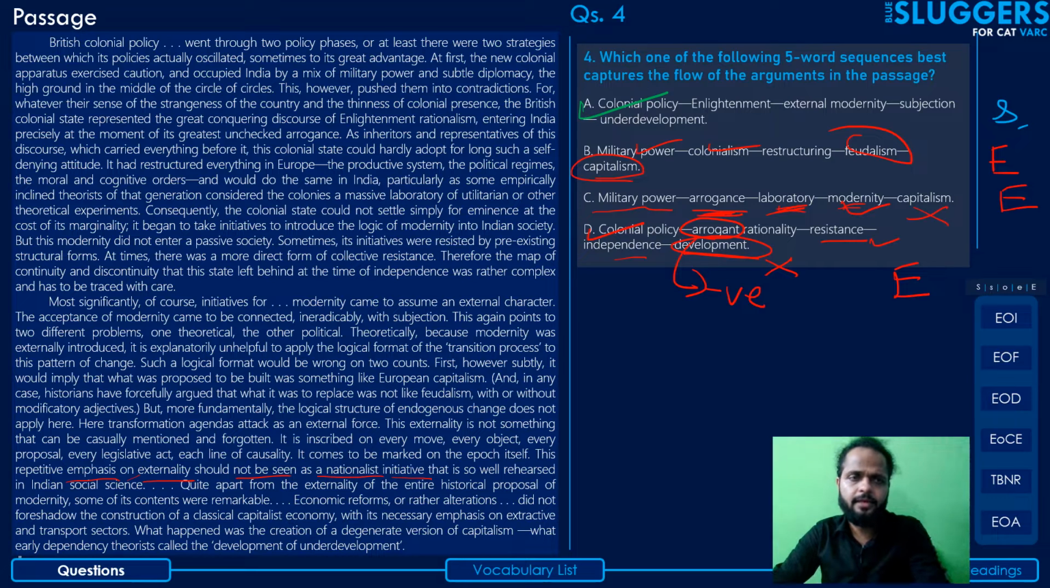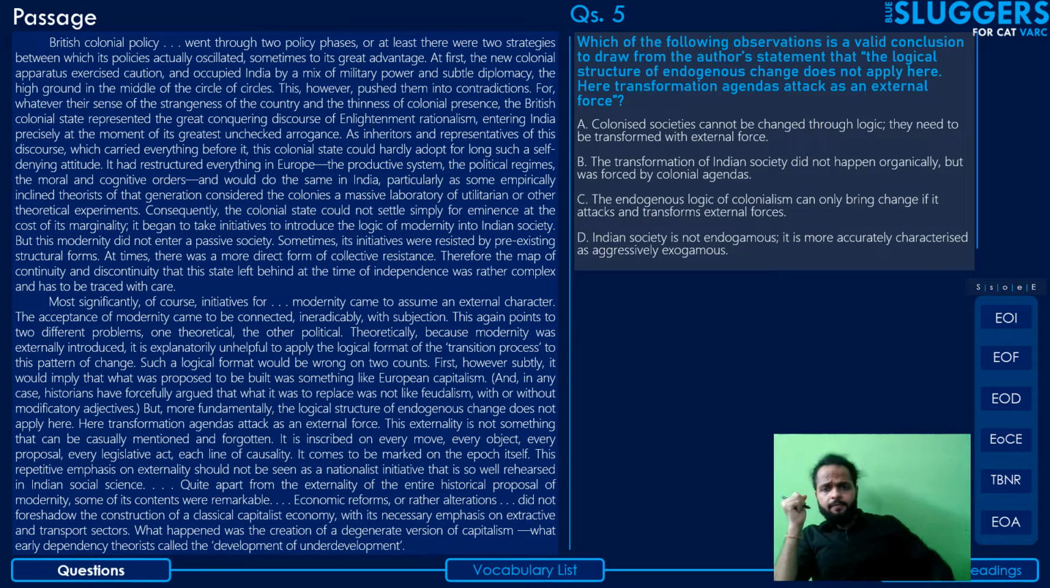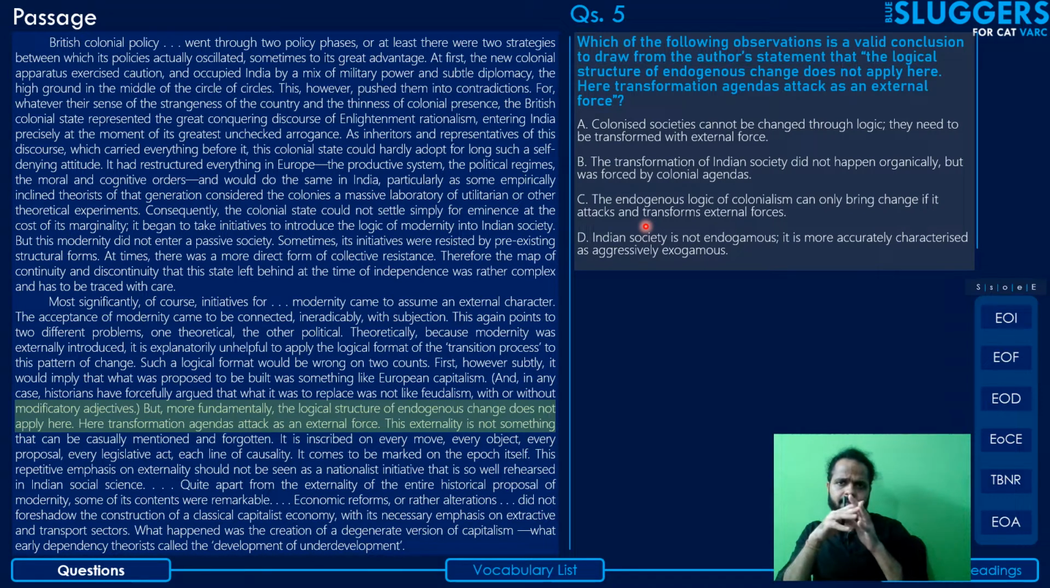Okay, let's move on to the next question. Coming to question number 5. The stem of the question says, which of the following observations is a valid conclusion to draw from the author's statement that the logical structure of endogenous change does not apply here? Here, transformation agendas attack as an external force. The point of reference is here from where the lines have been taken verbatim. So, guys, before we look into the options, let's just very briefly discuss what these lines meant.